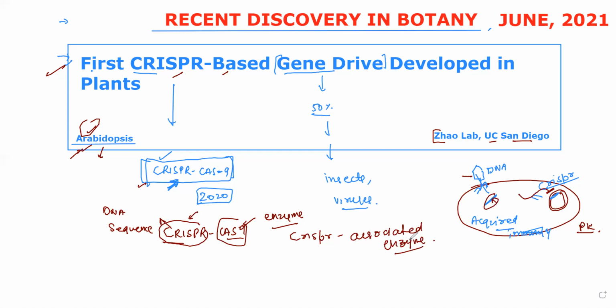After the discovery of CRISPR-Cas9, scientists discovered that it is an important gene editing tool, and it can be used in genetic engineering, mainly on animals as well as on plants. The gene drive based upon CRISPR was not common earlier in plants. Nowadays, with this discovery, it is possible in plants. That is why it is an important recent discovery in botany.